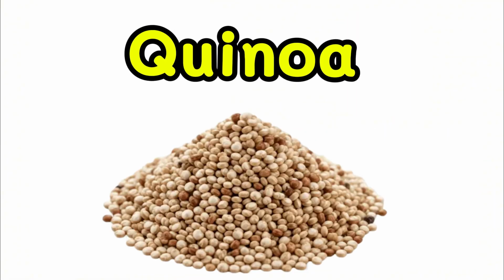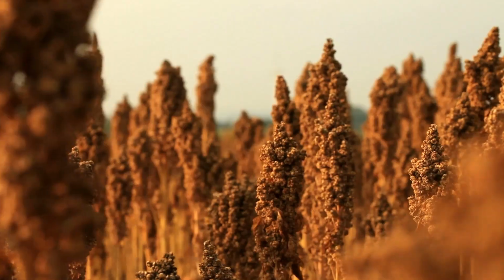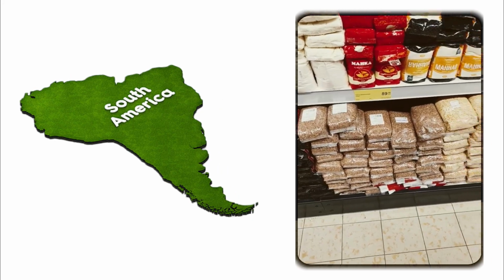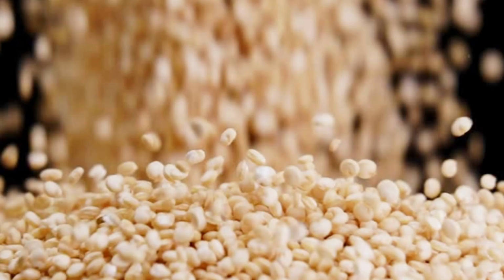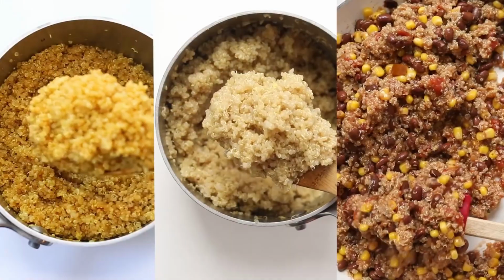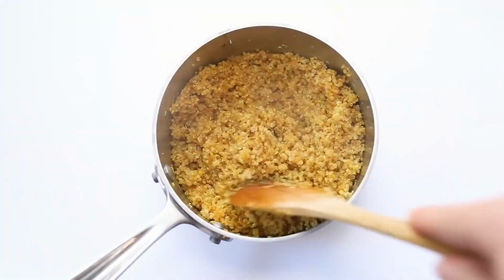Next is quinoa. Quinoa is technically not a true grain, but it is often grouped with grains because of how it is used. It originated in South America and has become popular worldwide. Quinoa grains are small and round. When cooked, they expand and release tiny spiral-like structures. This creates a light and slightly fluffy texture. Quinoa cooks quickly and does not become sticky like rice.